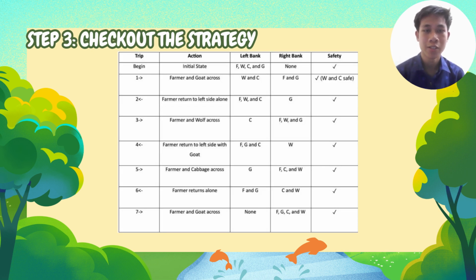Here I check the strategy, which I use for 7 trips, where the wolf is taken in step 3. We know that the goat is recurring as K here, so I take the goat first, and lastly the farmer and goat cross. I take the goat in the last trip, where the goal is achieved, and the solution is valid in this strategy.